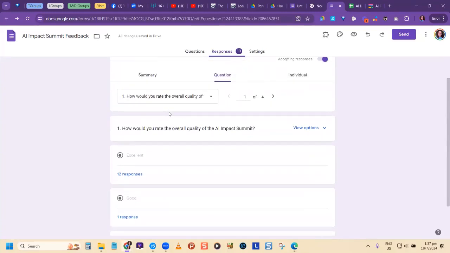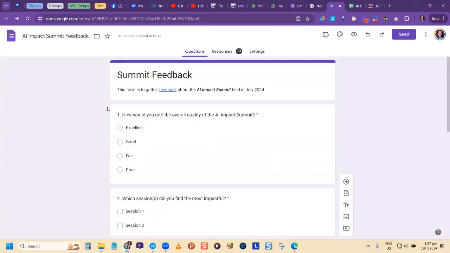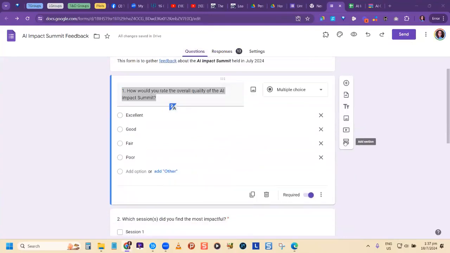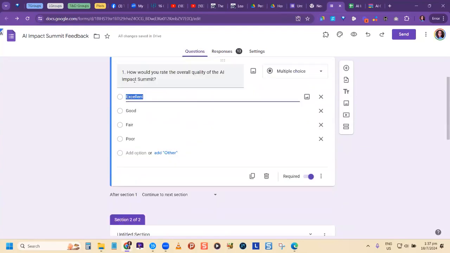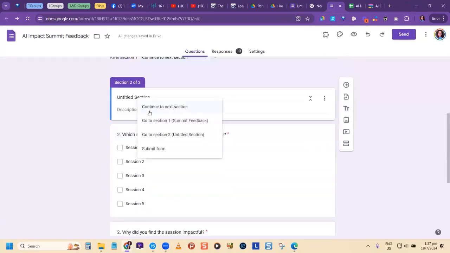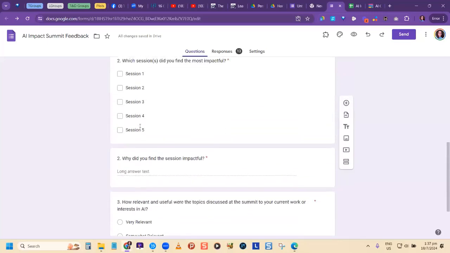So let's say, where am I? Questions. All right, so I'm going back to questions. Let's say I have a particular part right here, and I want to add a section. This allows me to add a section. So see here, add a section. What happens here is that I can decide that based on a particular response, it would take them to do something else. Based on them entering certain things, you have different options that are allowed for you to choose.